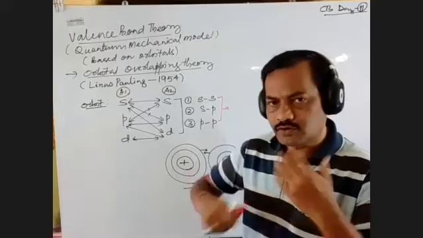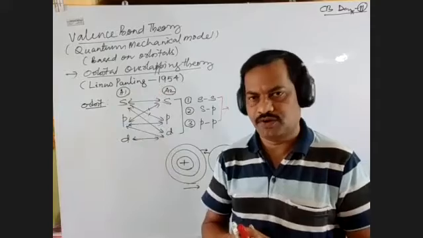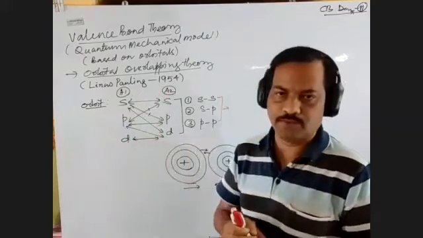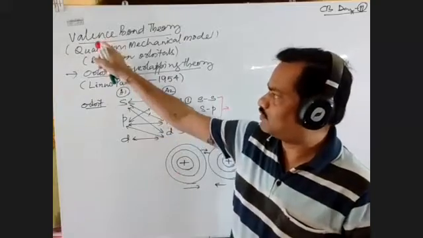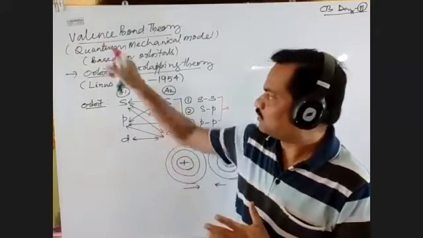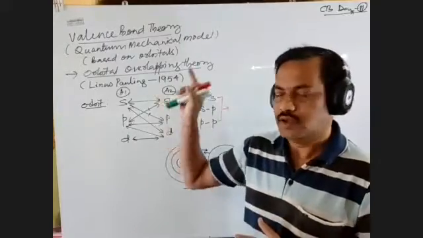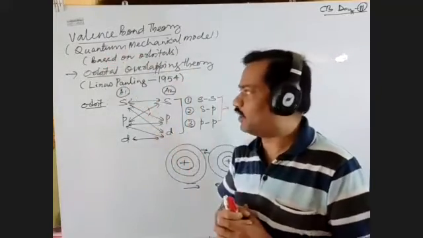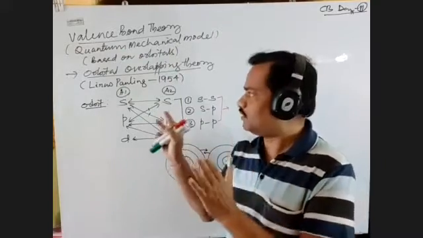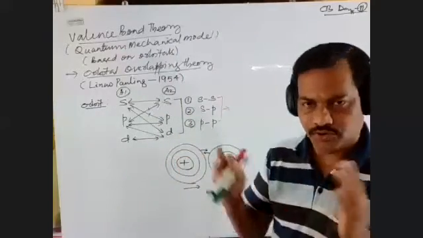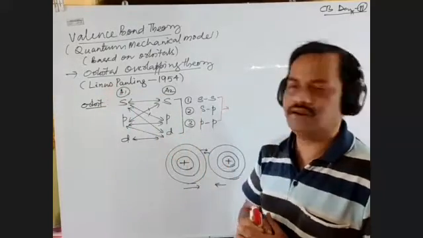So in order to overcome that, Linus Pauling in 1954 suggested a theory that we call Valence Bond Theory, which is based on the quantum mechanical model, or based on the orbitals. We can call it the orbital overlapping theory, put forward by Linus Pauling in 1954.